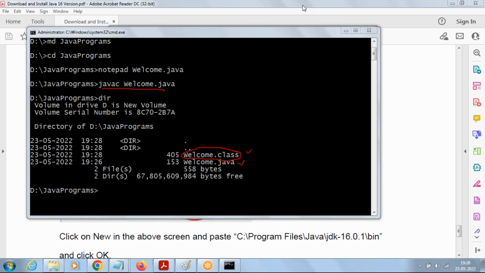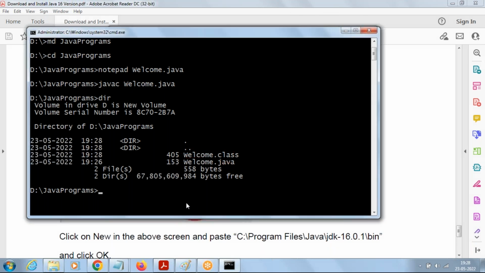Then, after compiling, what is our next step? We have to run the program. How to run the program? Java and the name of the .class file, welcome, which is going to show the welcome message on the screen. That's it. Okay, 3 simple commands. Notepad for typing your Java code, Javac is for compiling, and Java is for running.